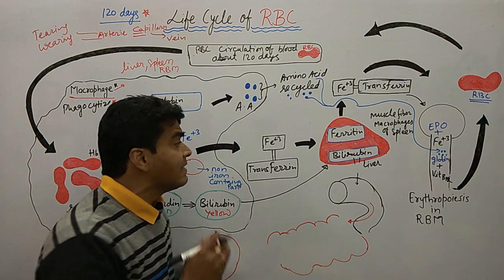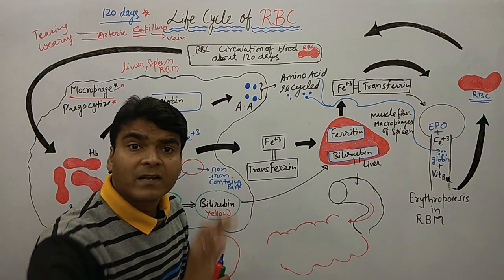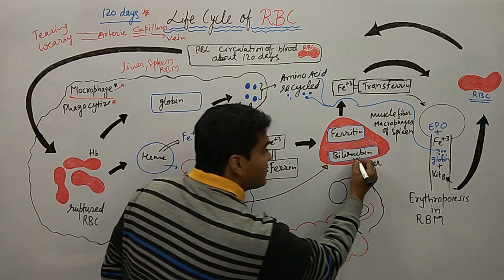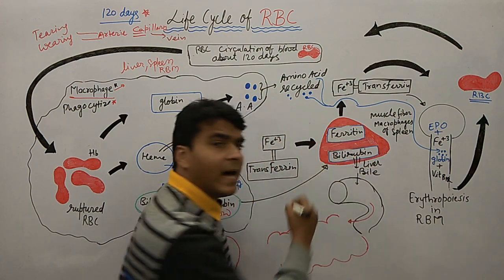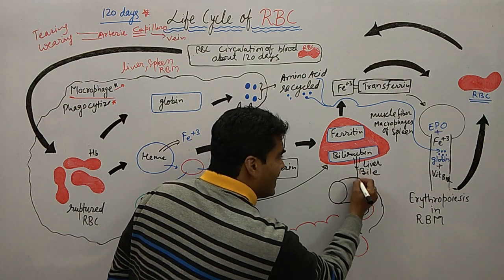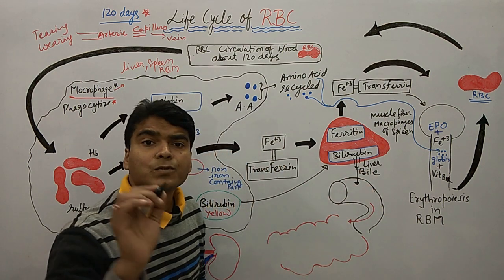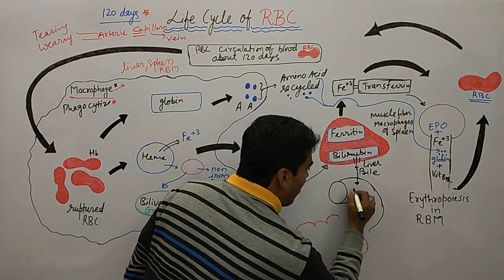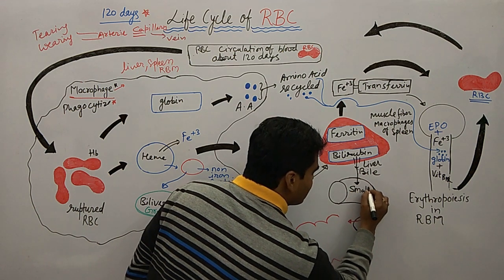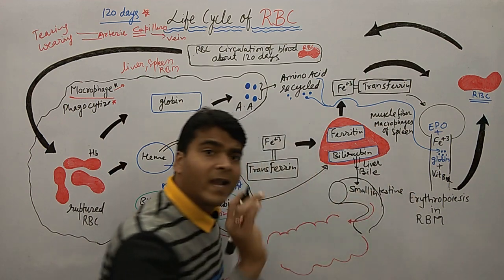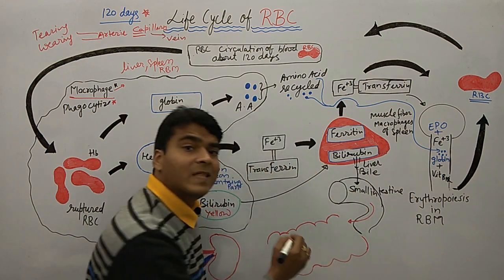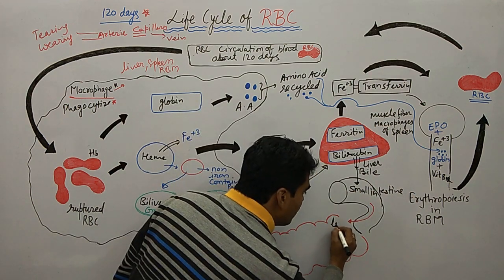Whenever bilirubin reaches the liver, it moves into the bile. And then from bile it is transferred into the small intestine, and from the small intestine it moves into the large intestine.